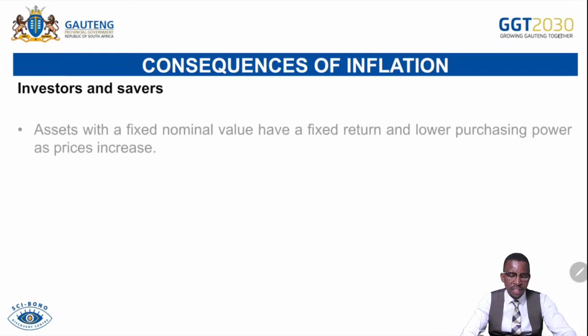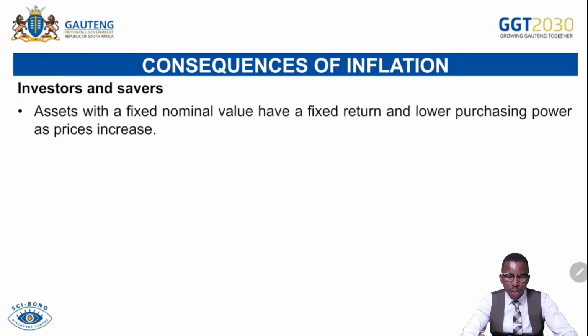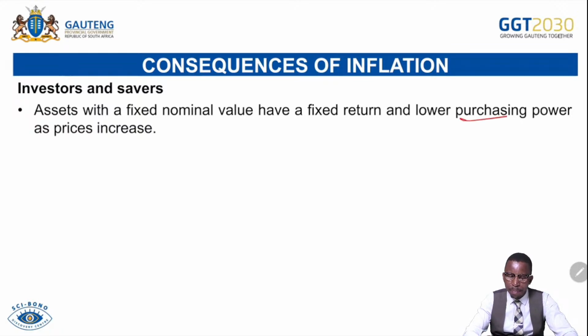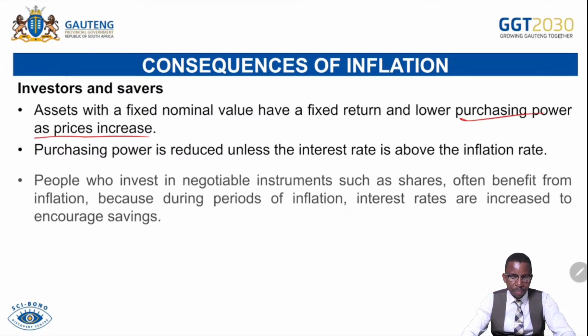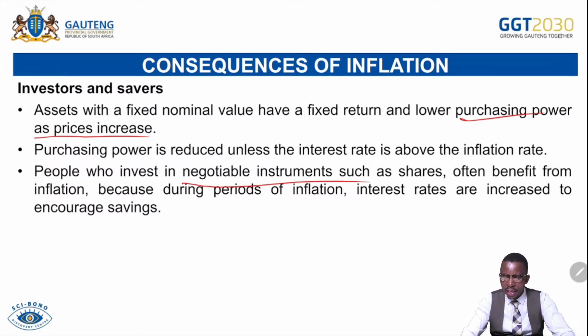And then we continue. Investors and savers. Assets with a fixed nominal value have a fixed return and lower purchasing power as prices are increasing. Meaning, here, those that are investing in fixed nominal values tend to receive less returns as inflation changes. Purchasing power is reduced unless the interest rate is above the inflation rate. People who invest in negotiable instruments such as shares often benefit from inflation because during periods of inflation, interest rates are increased to encourage savings, which then benefits those that are investing in shares.